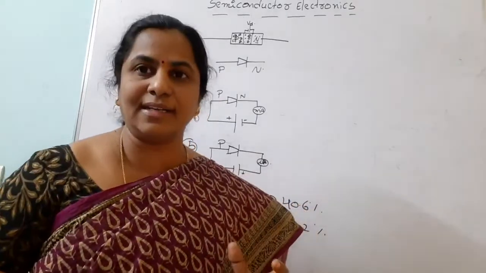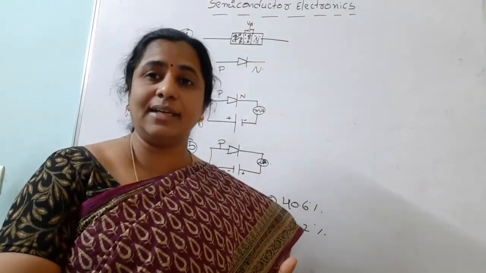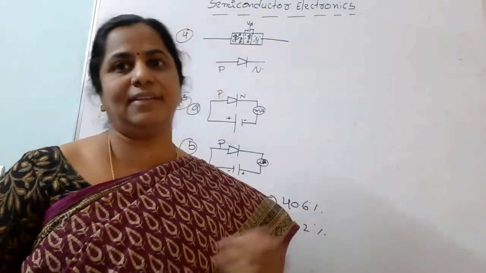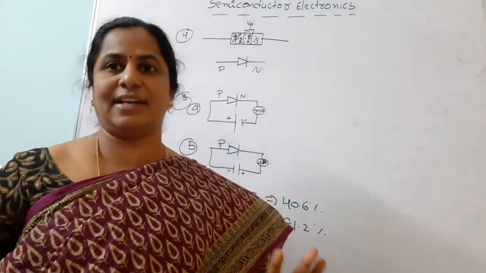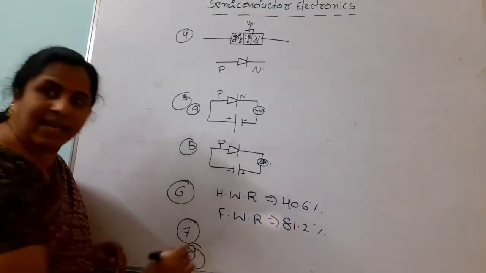Then how is it connected? Always in a circuit it is connected in reverse bias. Even if it is connected in forward bias, it acts like a PN junction diode only. There are no extra characteristics. So that is the 7th VSAQ. Then the 8th VSAQ